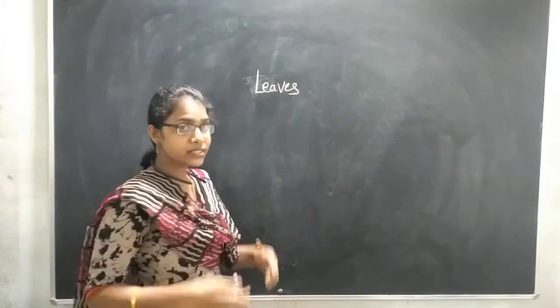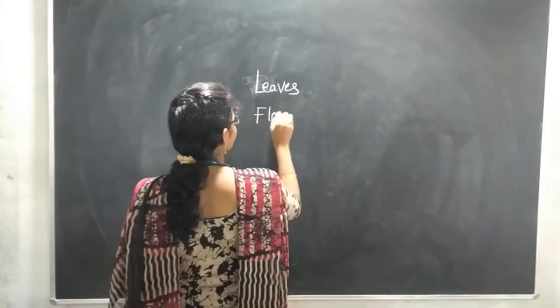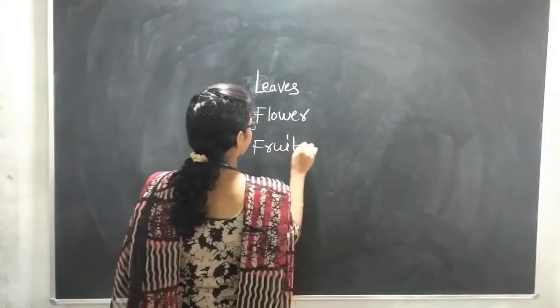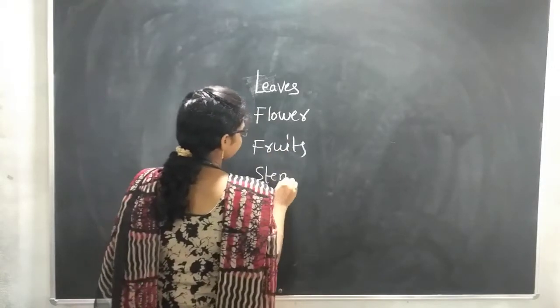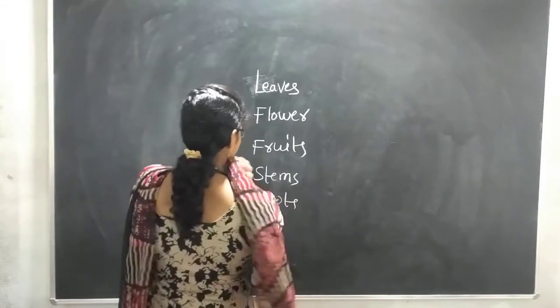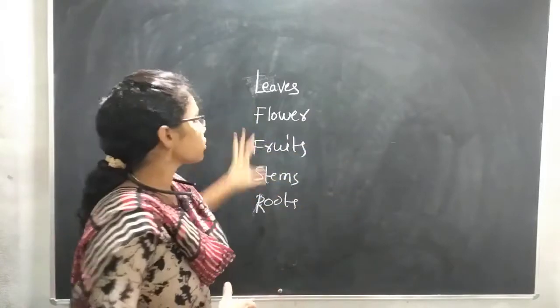Leaves. Once again recall them. Leaves, flowers, fruits, stems, roots. These are the parts of a plant.